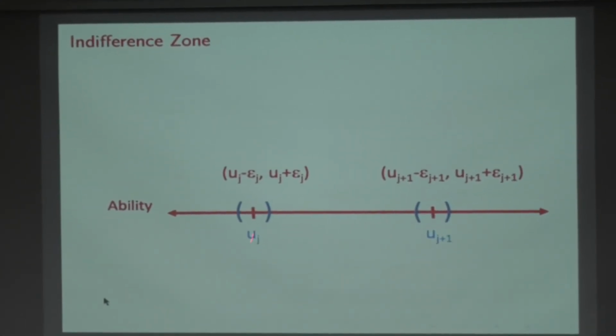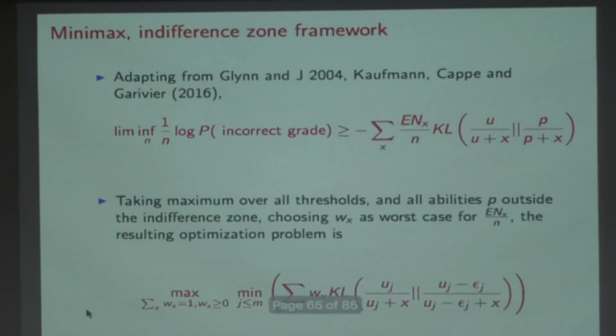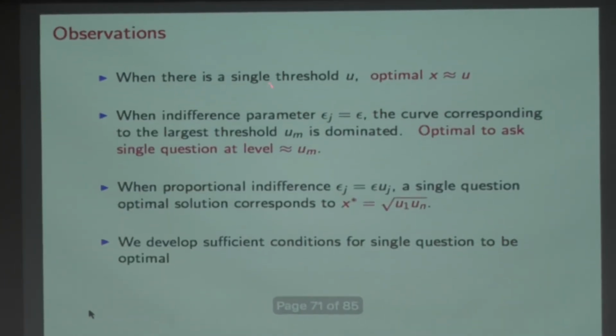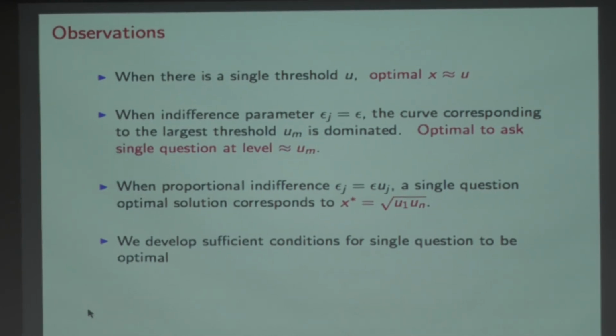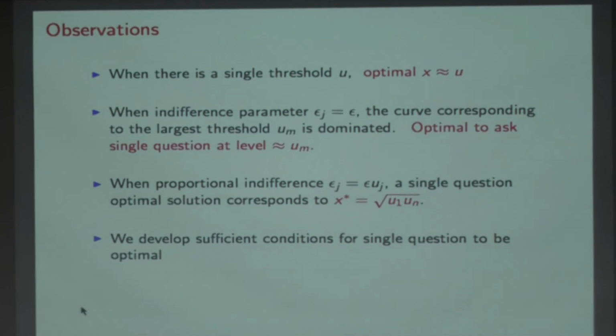Suppose there was only one threshold U. When there's a single threshold U, the question I should ask should be exactly at level U. The point is this, I'm interviewing you, or I'm having a written exam, or let's say this is a big exam. I want to just select all the people who are above level U. So what should my question be? What level of hardness? Turns out that should exactly be at level U. What should my X be? It should be exactly at level U. That's where I get the maximum separation.